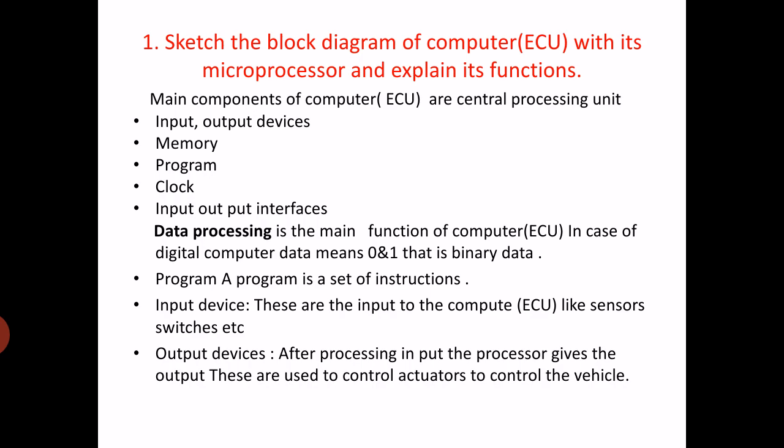Now the main components of computer or ECU are CPU, central processing unit, input output devices, memory, program, clock, input output interfaces. Now data processing is the main function of computer. In case of digital computer, data means 0 and 1, that is binary data. A program is a set of instructions, already we have discussed. Input devices are the inputs to the computer like sensors, switches. Output devices, after processing input, the processor gives the output.